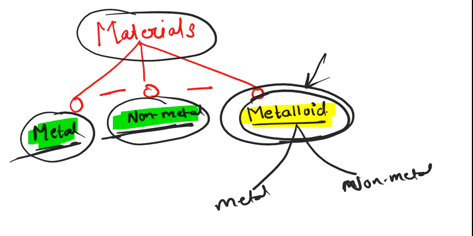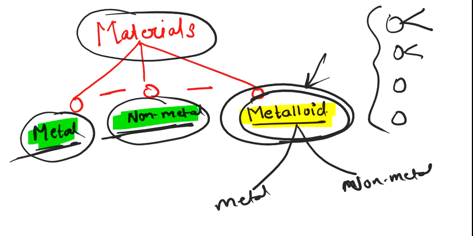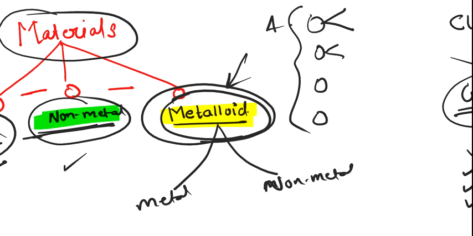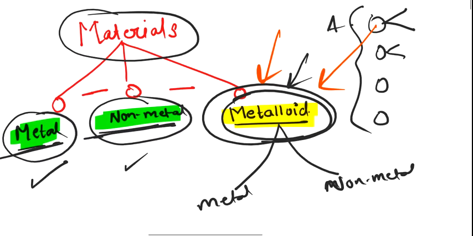So scientists found that there are a few elements which have the features of both metals and non-metals. So they were confused whether they should put that element into metal or non-metal. In order to simplify the thing, they created a new category, that is metalloid, and in that category they put those elements which have the properties of both metals and non-metals. Okay, so now we got the idea of the chapter.